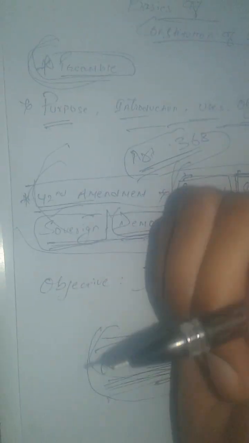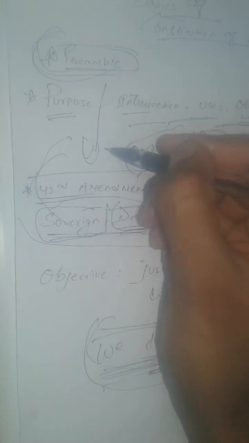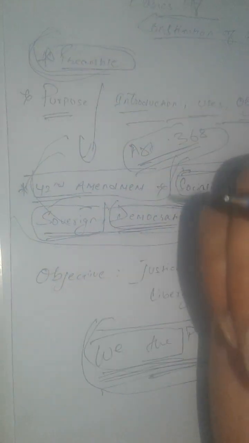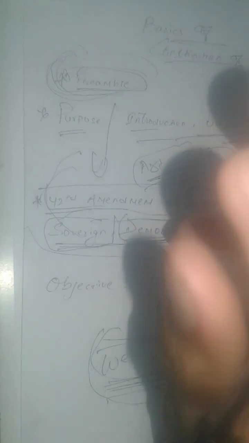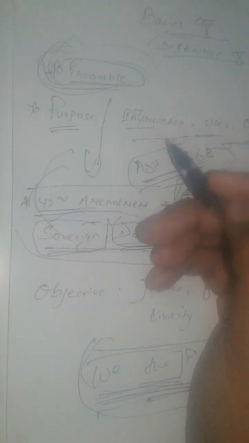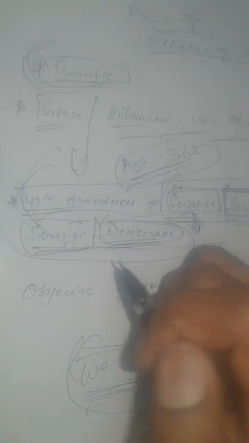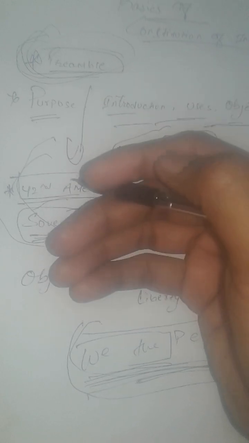And the preamble was introduced in the Indian constitution by Jawaharlal Nehru, the first Prime Minister of India. It was presented on 13th December 1946 before the Constituent Assembly, and it was adopted as a preamble on 26th January 1947 by the Constituent Assembly.